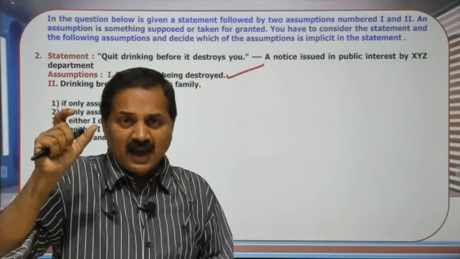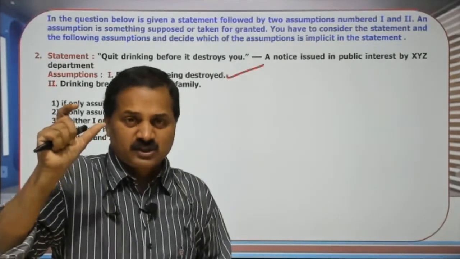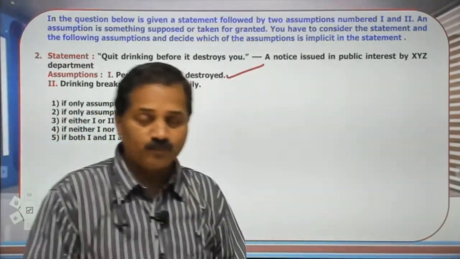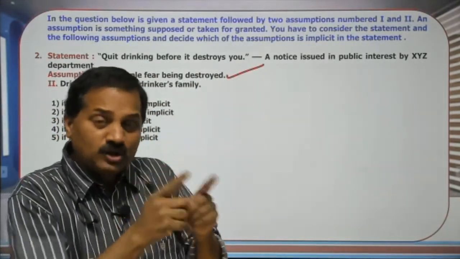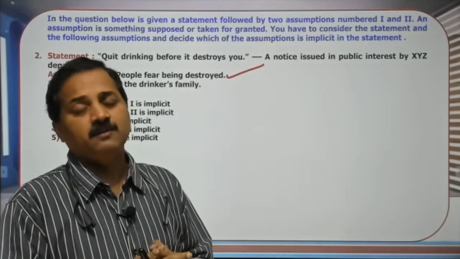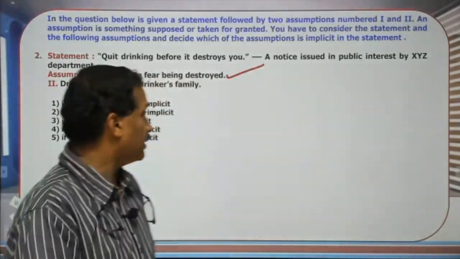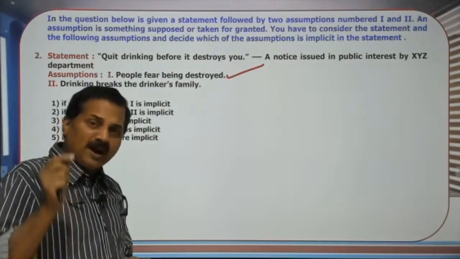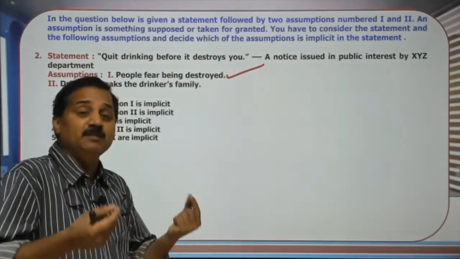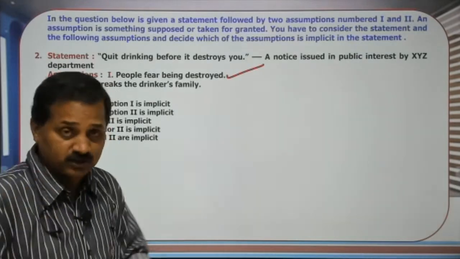When the ad maker makes a statement, before it destroys you, he warns the people that drinking will destroy you. So why is such a warning given? Because he believes that the warning will have some effect.